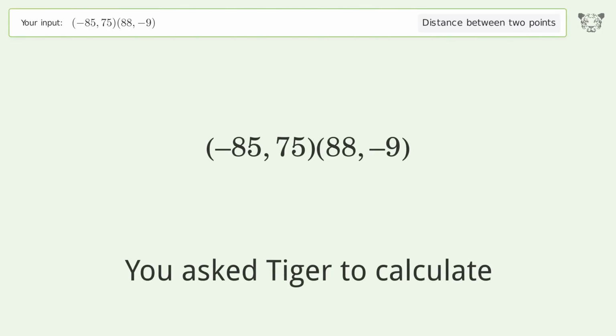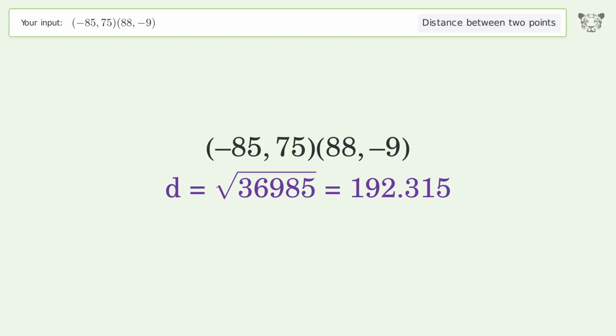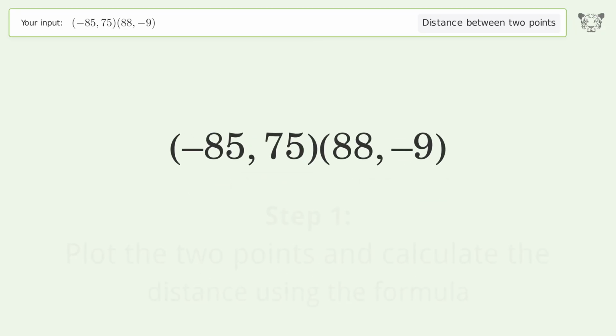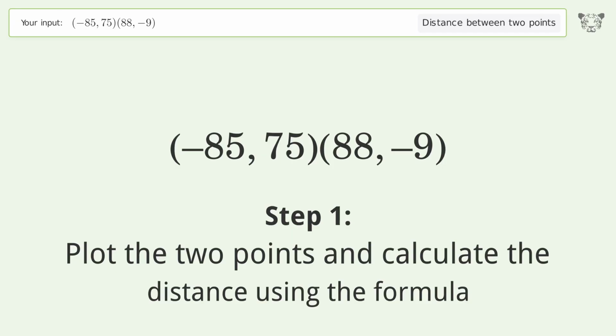You ask Tiger to calculate. This deals with the distance between 2 points. The distance between the 2 points is the square root of 36,985 or 192.315. Let's solve it step by step. Plot the 2 points and calculate the distance using the formula.